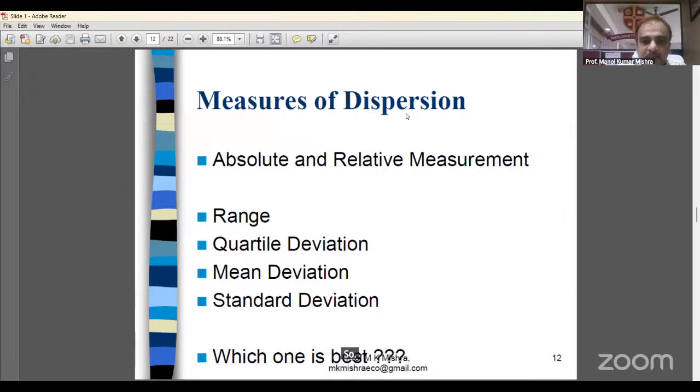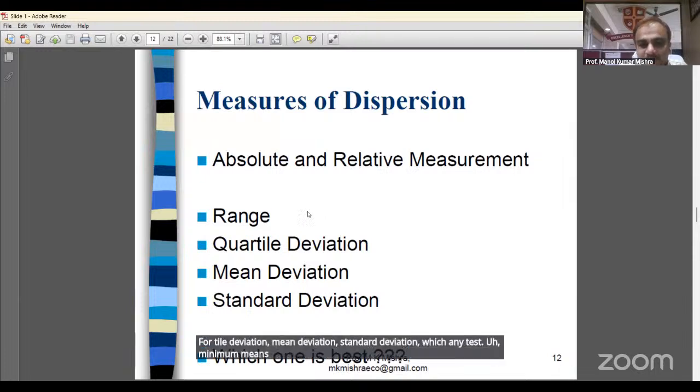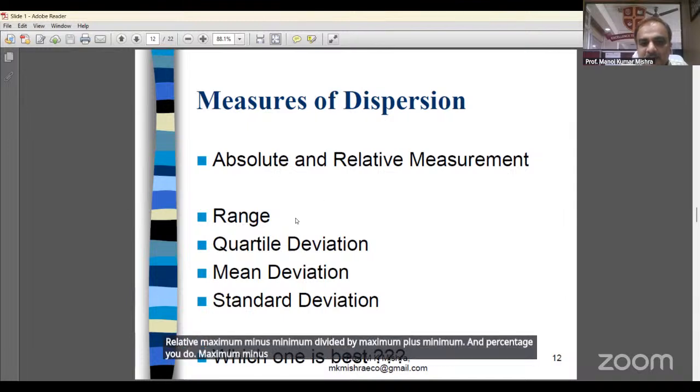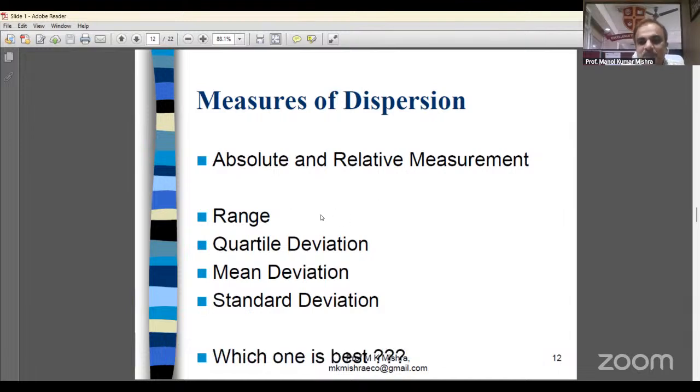So in measures of dispersion, these are coming: range, quartile deviation, mean deviation, standard deviation. Which one is best? Range means maximum and minimum value. Absolute calculation: maximum minus minimum. Relative: maximum minus minimum divided by maximum plus minimum. And for percentage, you multiply by 100. Range is not good because it is affected by extreme values.